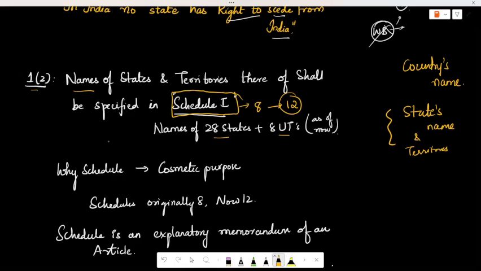Then you'll be asking, why do we have clauses and articles here, and why incorporate something more called schedules? It is just for a cosmetic purpose. For example, in the beginning we had Part A, Part B, Part C states. That I'll also explain.